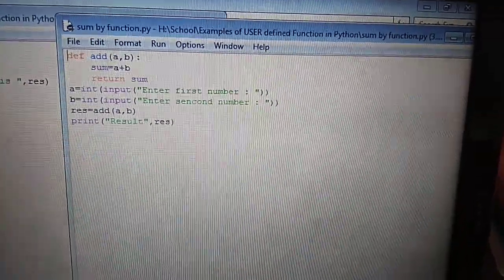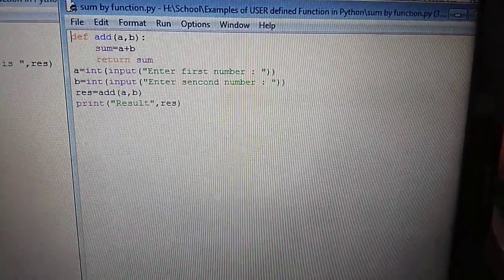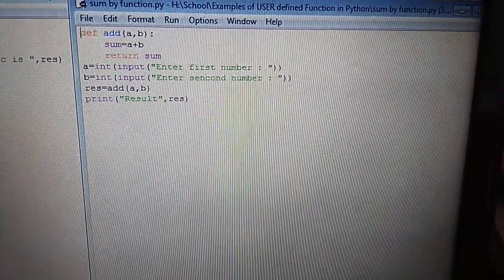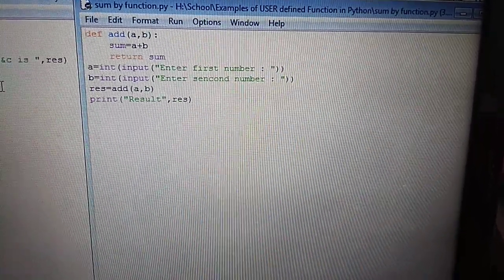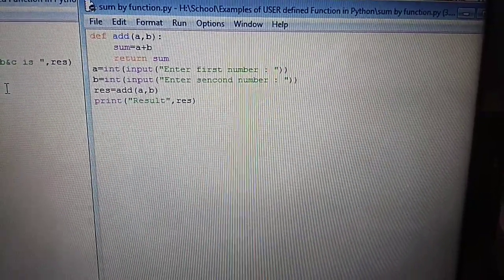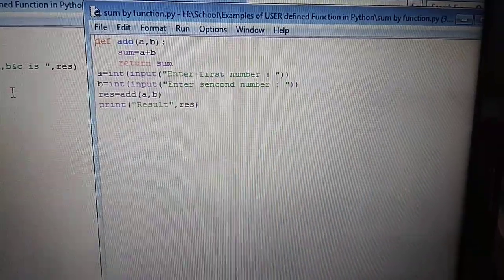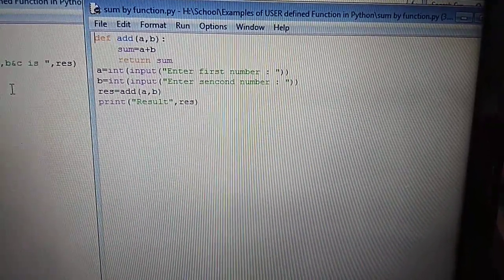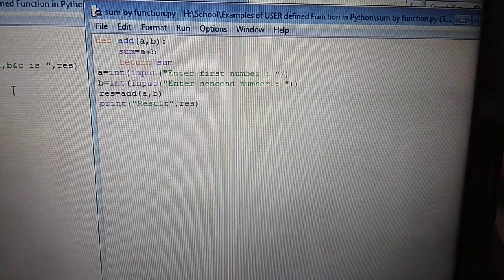First one is the sum function. In this program, we define a function named add, in which two parameters are given, a comma b. After that, in the function we calculate the sum of a plus b into sum. After that, we return the sum from the function.